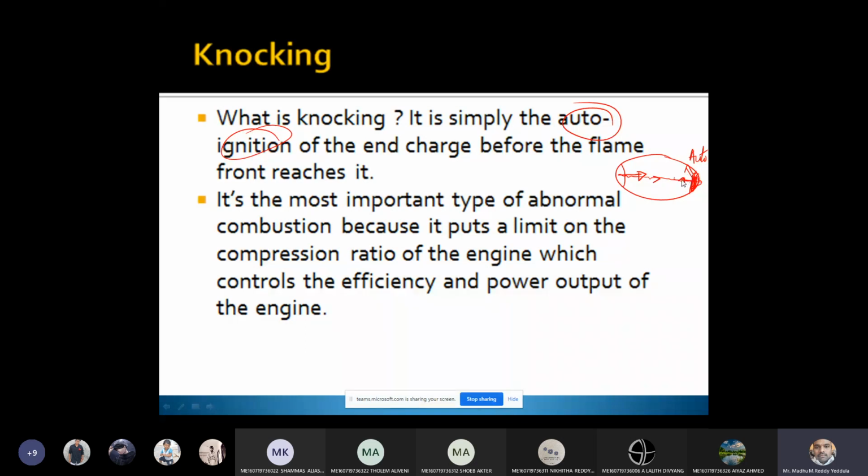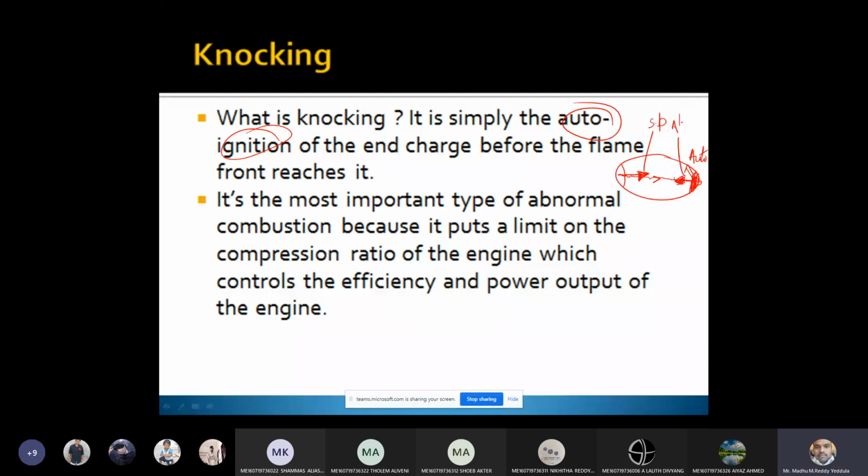Now at this instant, how many flame fronts are traveling within the engine cylinder? Two flame fronts are there. One flame front is due to the spark plug, the other flame front is due to the auto ignition.